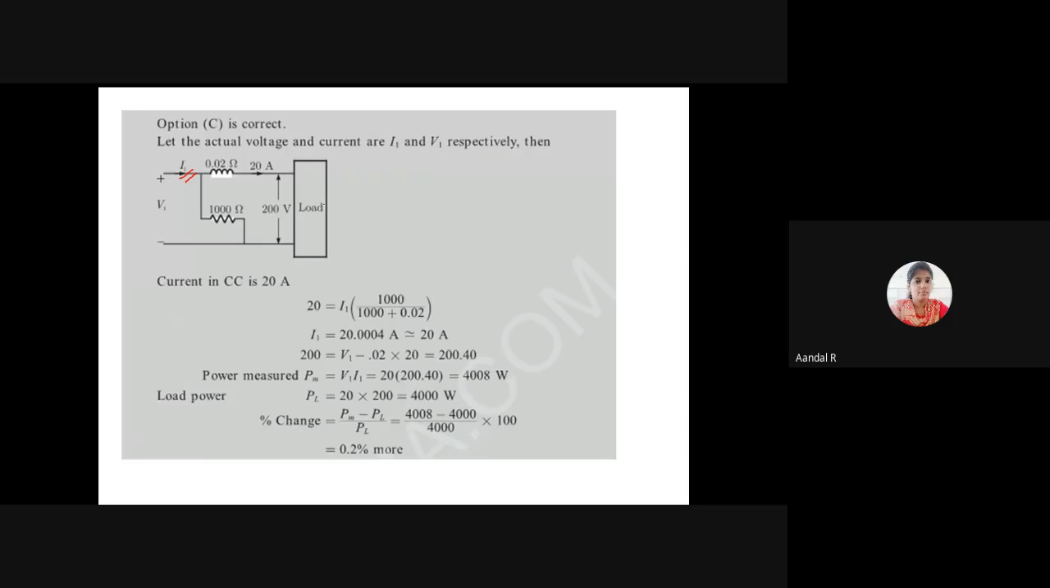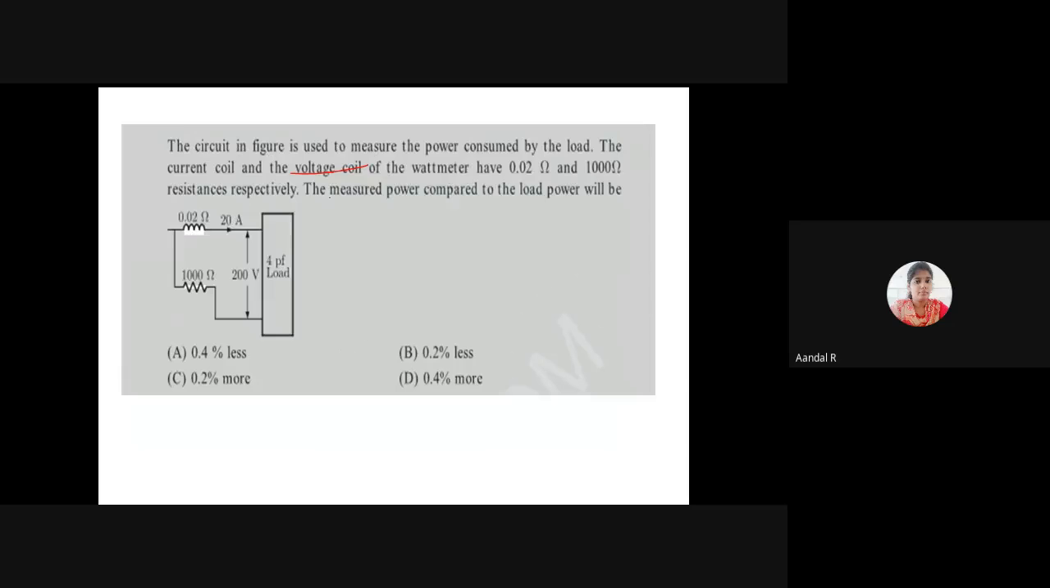To calculate the percentage of change, I am applying the formula PM minus PL divided by PL. Measured power is 4008 minus 4000 divided by 4000. Simplified, we get 0.2. The answer is 0.2 percent more. The answer is option C.